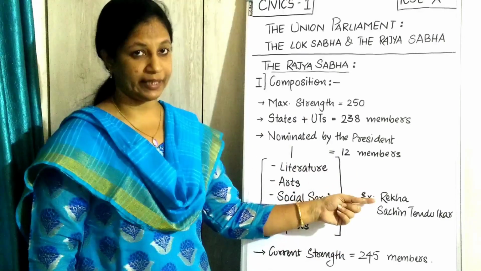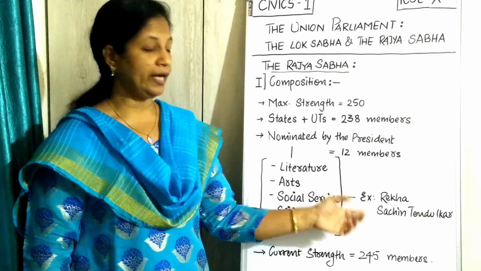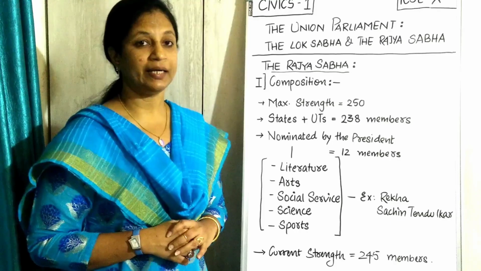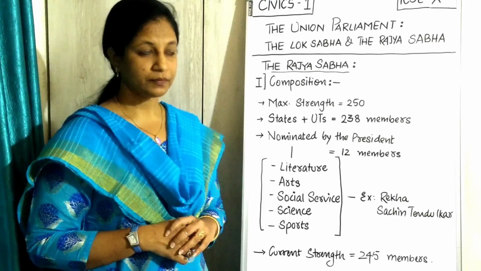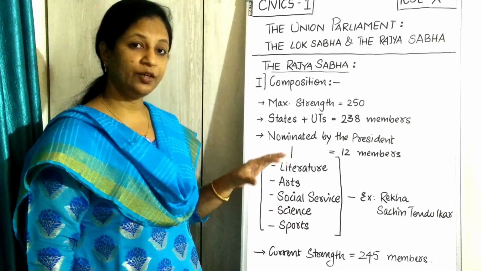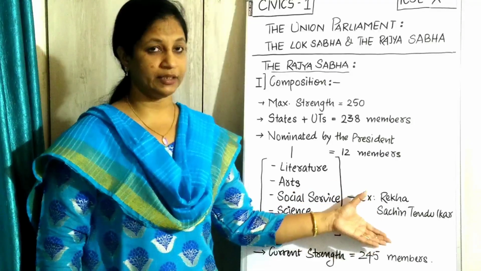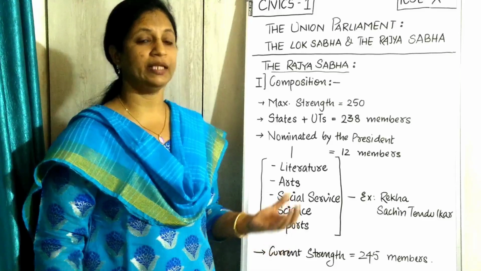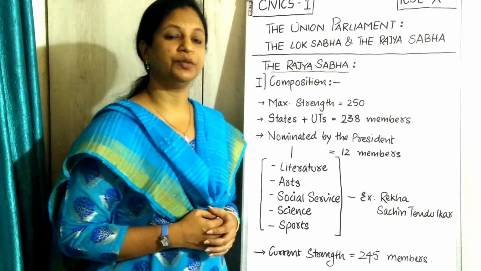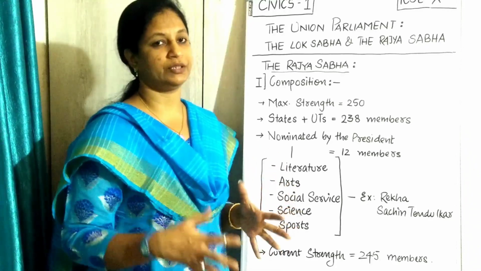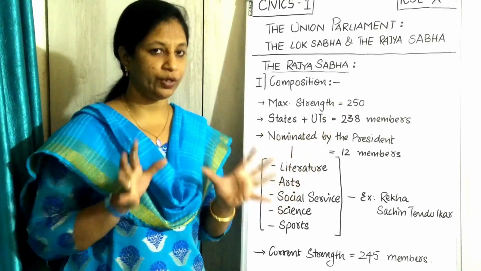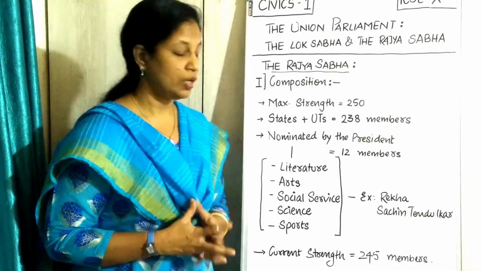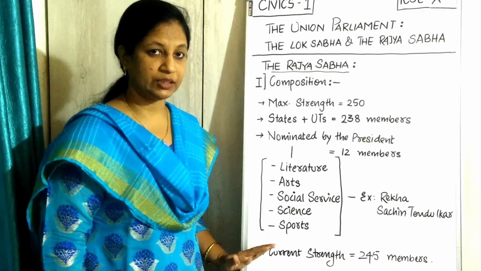For example, the senior actor Rekha, and your cricket master, Sachin Tendulkar. They are Rajya Sabha members. The president can nominate, and he has nominated these members, and they are doing that particular good job in whatever field they are very good. They will be leading those professions there. So हर जगह से एक कोई वहाँ पे पहुँचे, सब कुछ देश के बारे में वहाँ पे discussions हो, all the topics के बारे में discussions हो.